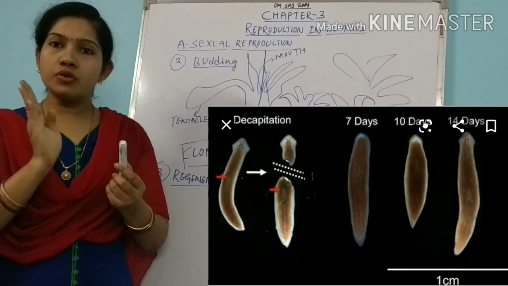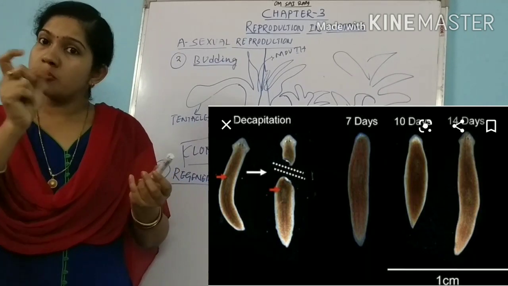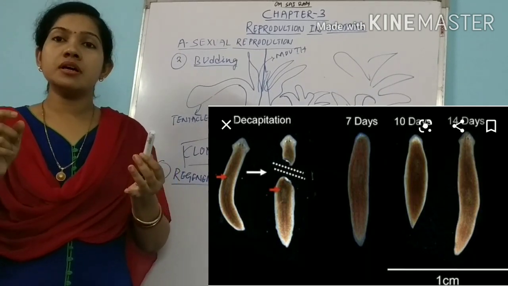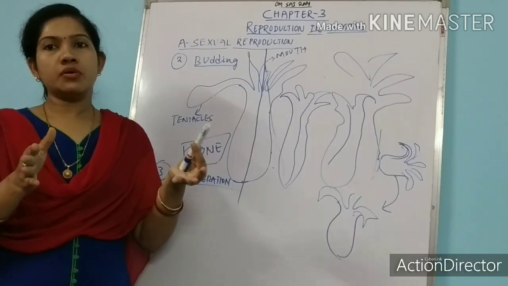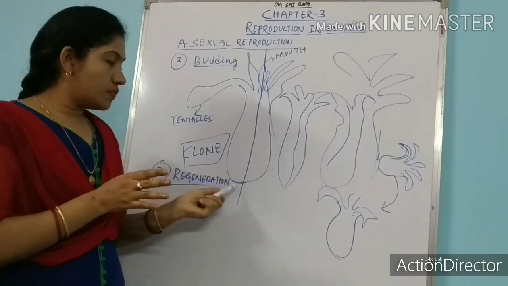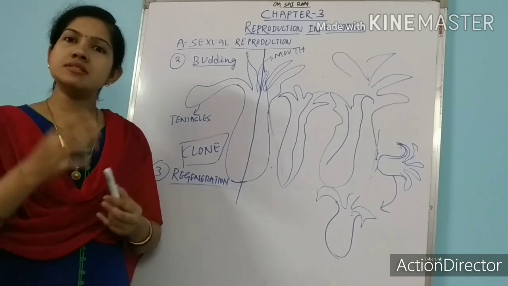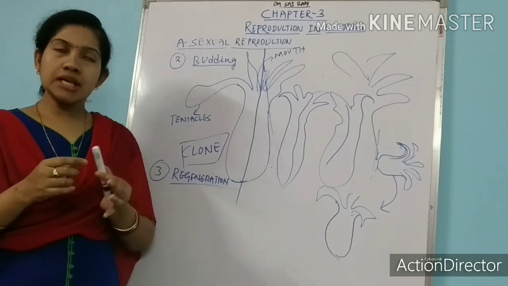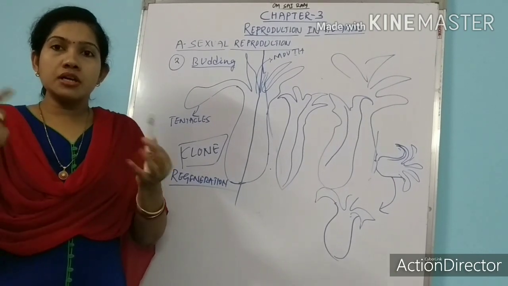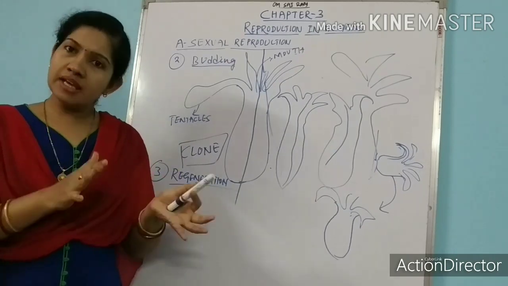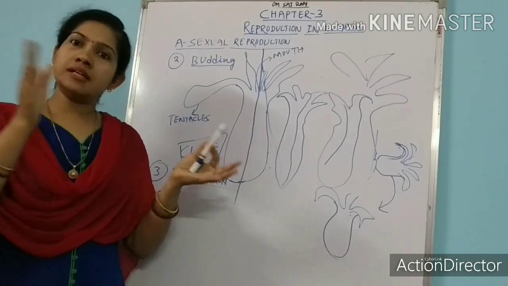In flatworms, if we cut it into some pieces, then each piece will generate a new worm. It has the capability of regeneration. We can take an example of a lizard, but we cannot say that a lizard undergoes regeneration because a lizard cannot produce a new lizard by regeneration. Anyhow, if any part of the lizard is cut, then it can regain that part.